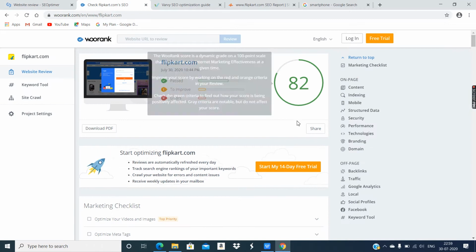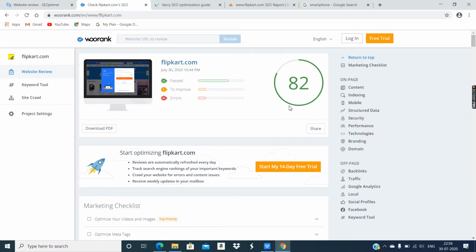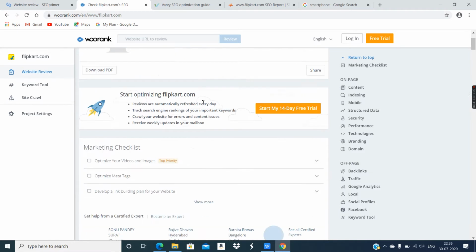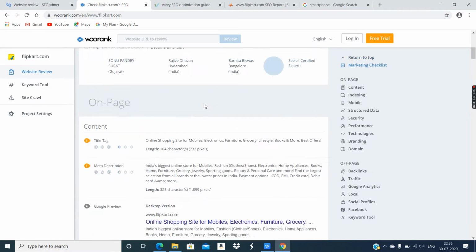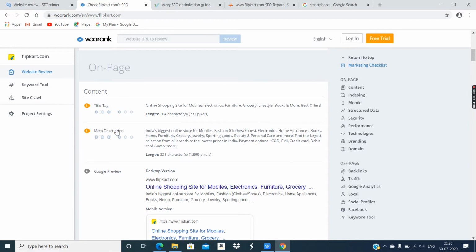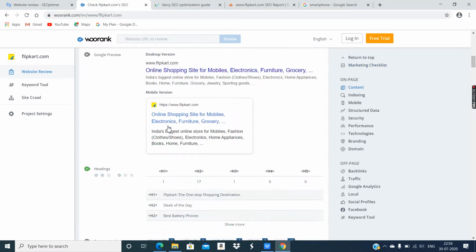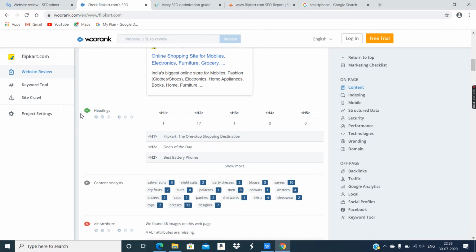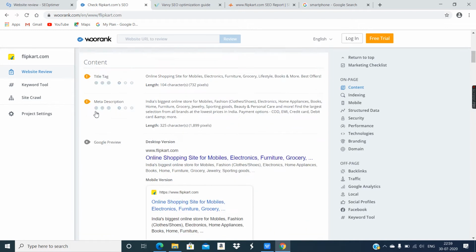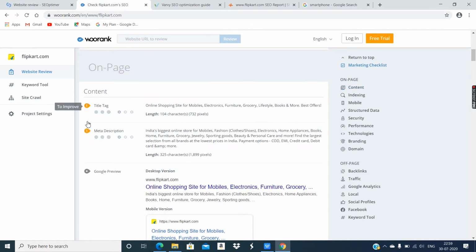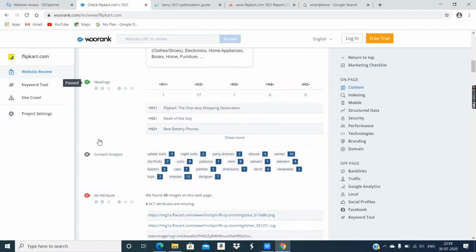WooRank has given a score of 82, and the points to improve and errors are very few. What else have they mentioned? Same thing, title tag, they must do improvement. Meta description, headings they have given a green tick. Here they have given C, alert. That means these sections need improvement.